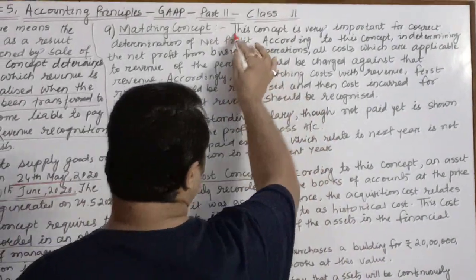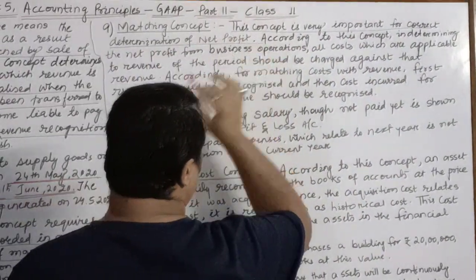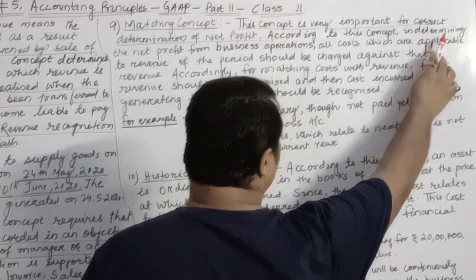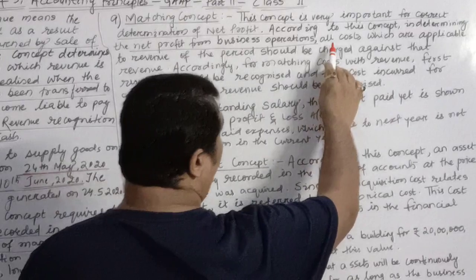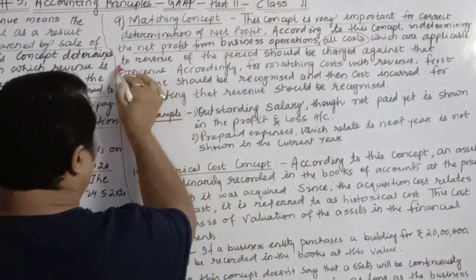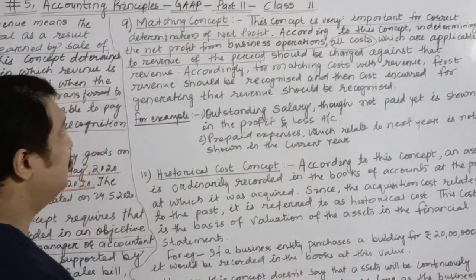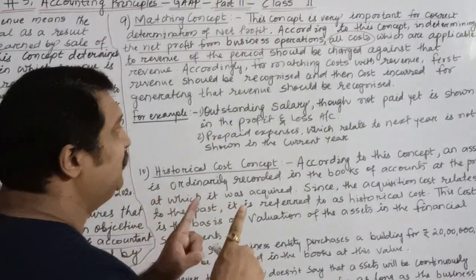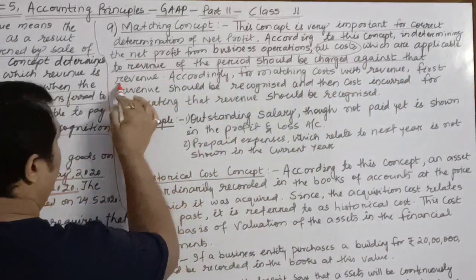This concept is very important for correct determination of net profit of any firm. According to this concept, in determining the net profit from business operations, all costs which are applicable to revenue of the period, that means all the expenses which are related to one particular period when a revenue was generated, should be charged against that revenue.